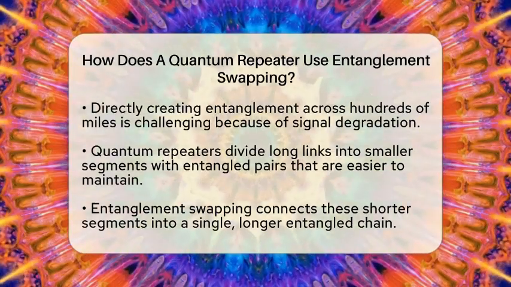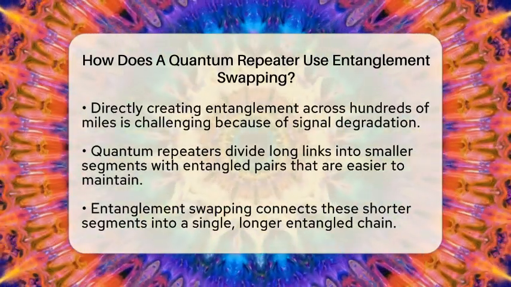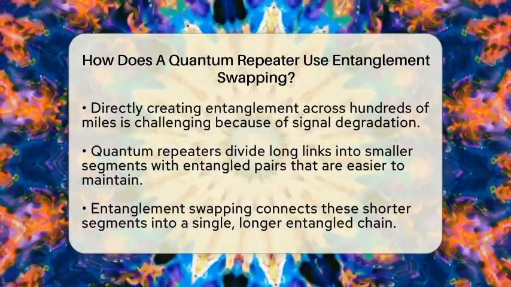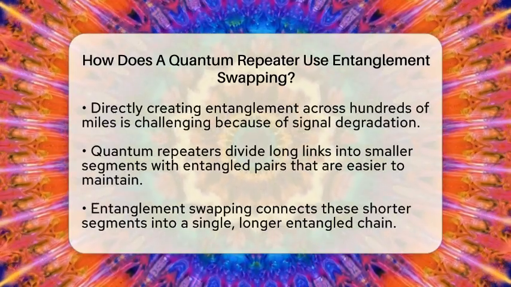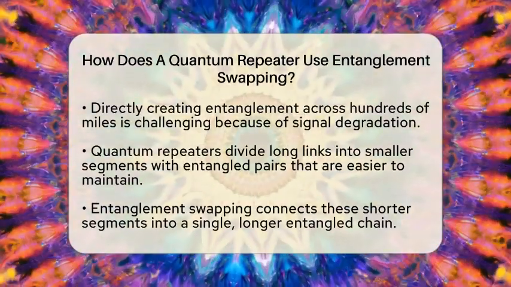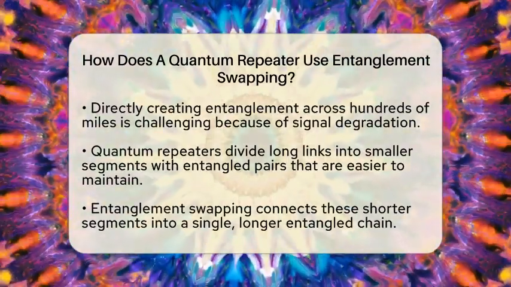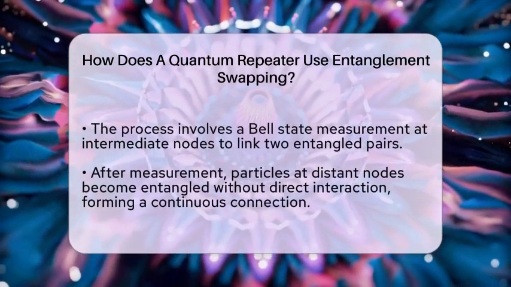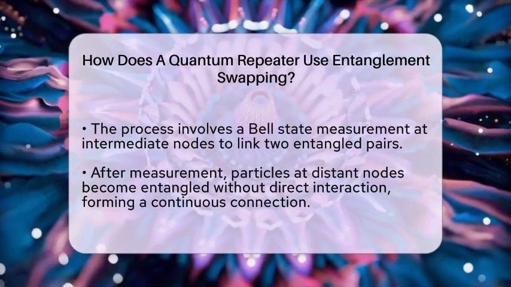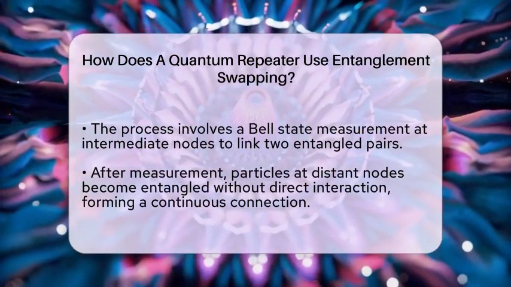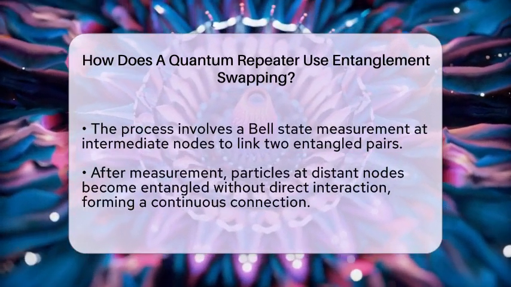Here's how it works. Suppose you have two pairs of particles, one between nodes A and B, and another between nodes C and D. Nodes B and C are the middle points, where the swapping happens. The repeater performs a special measurement called a Bell state measurement on the particles at nodes B and C. This measurement effectively connects the two pairs by projecting them into a new entangled state. After this measurement, the particles at nodes A and D become entangled, even though they never directly interacted.